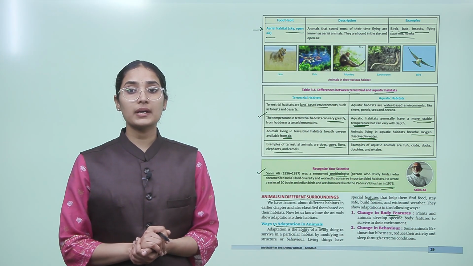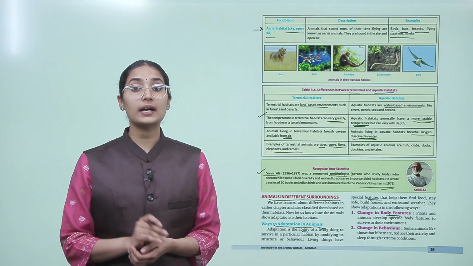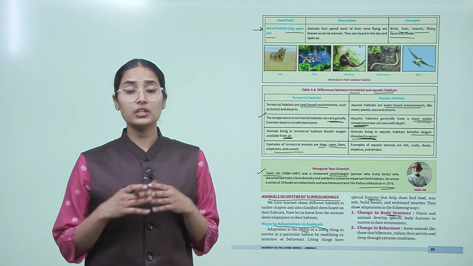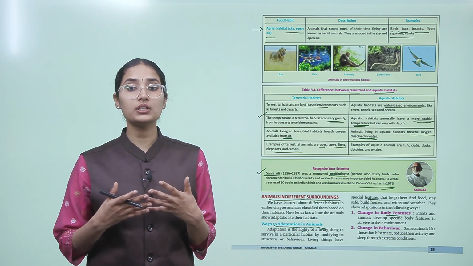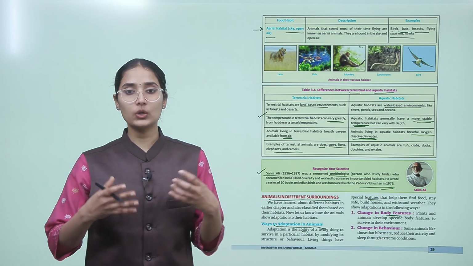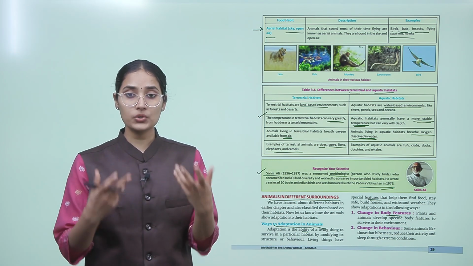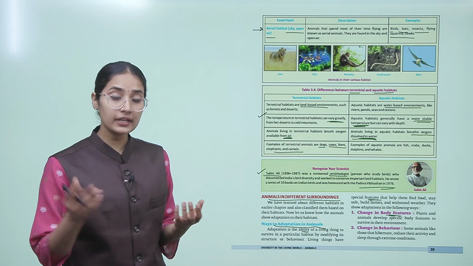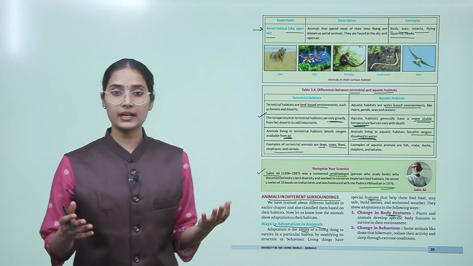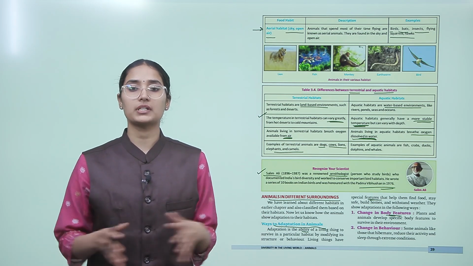Change in behavior. Some animals, like those that hibernate, reduce their activity and sleep through extreme conditions. So they change their behavior according to the external environment. For example, if it is very cold outside, some animals hibernate in those cold months, okay? They reduce their activity and sleep during those months.